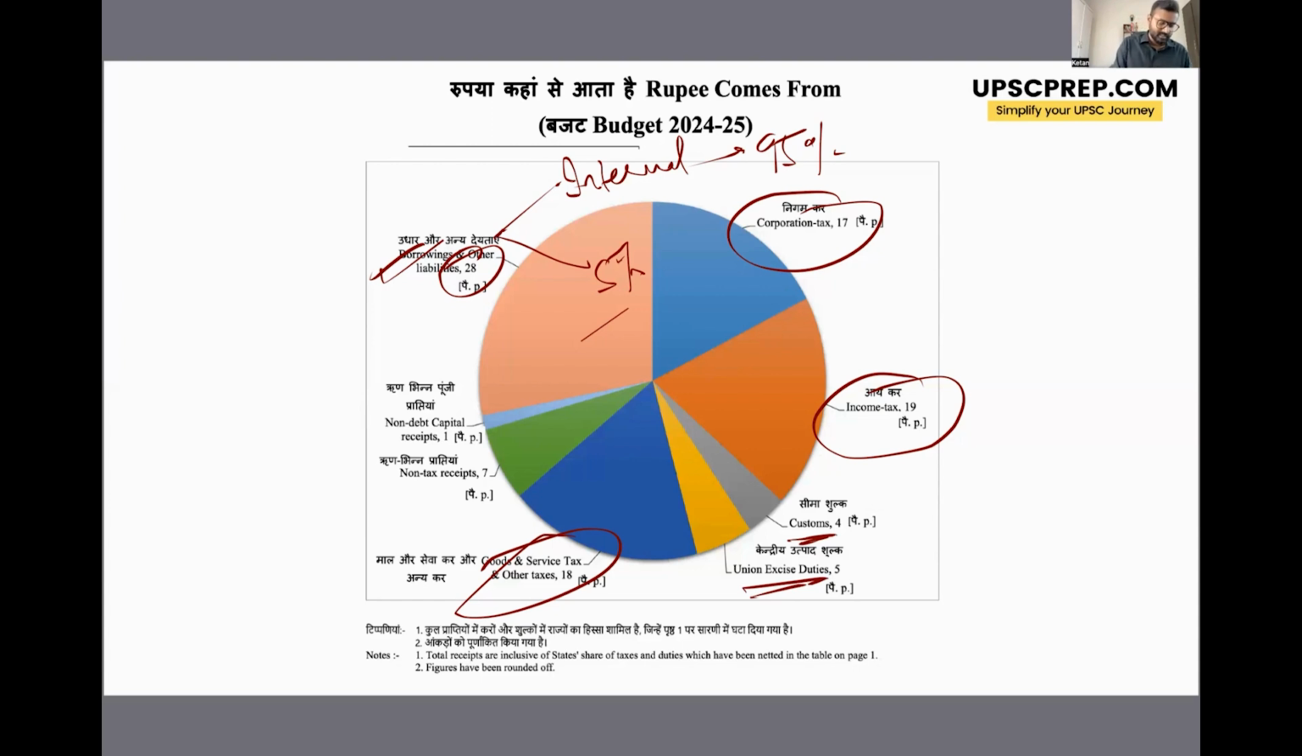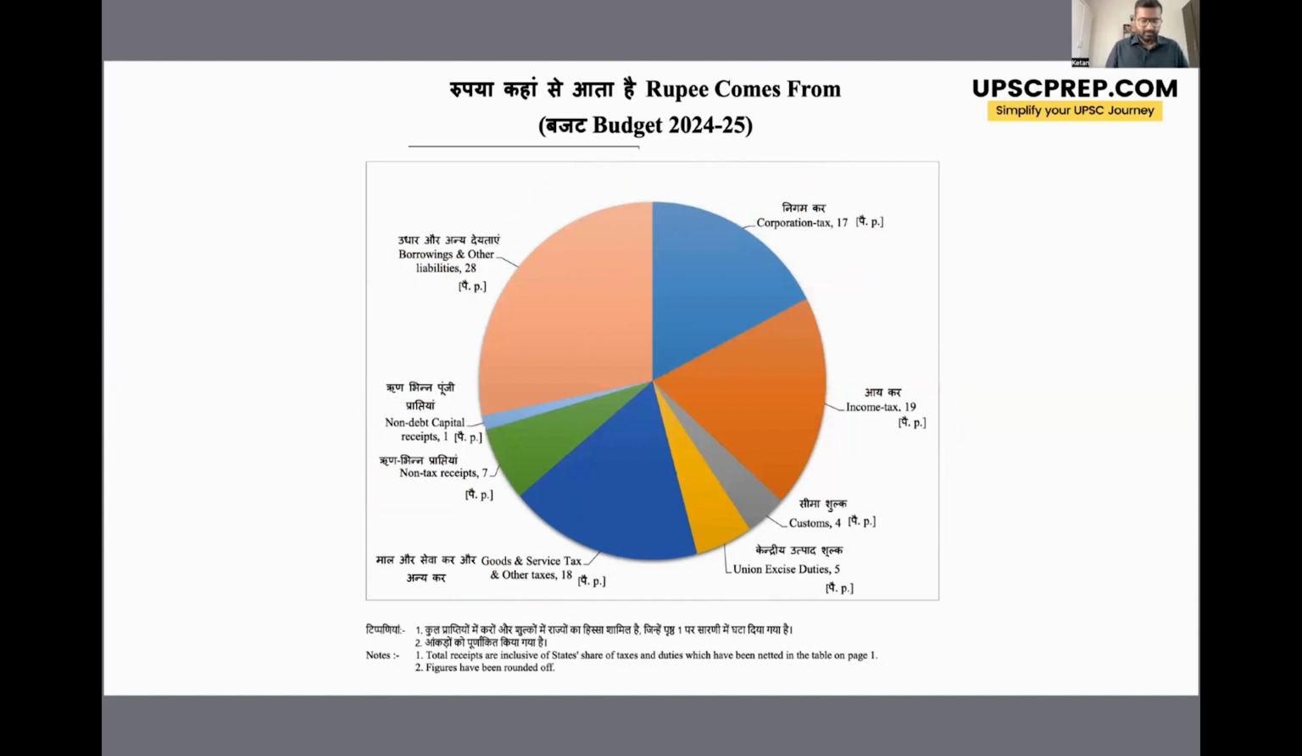And from non-tax receipts, which is your fines, receipts, permits, right? So that is 7 paisa, and your non-debt capital receipts is your disinvestments from PSUs, around 1 paisa. So this is the source of all the incoming money for the government.